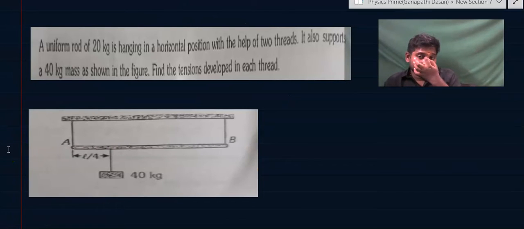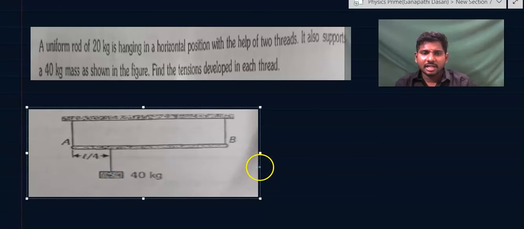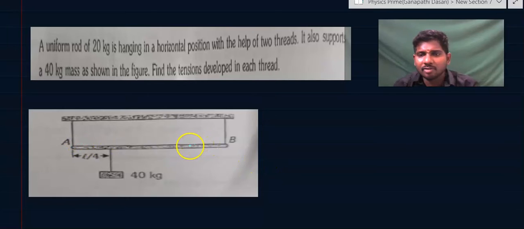Let us solve this question to explain more clearly this equilibrium concept. A uniform rod of 20 kg is hanging in a horizontal position with the help of two threads. It also supports a 40 kg mass as shown in the figure. Find the tensions developed in each thread. So here both tensions will not be equal. You see here this mass is tilted more towards the left side. So it is not guaranteed that tension A and tension B will be equal.